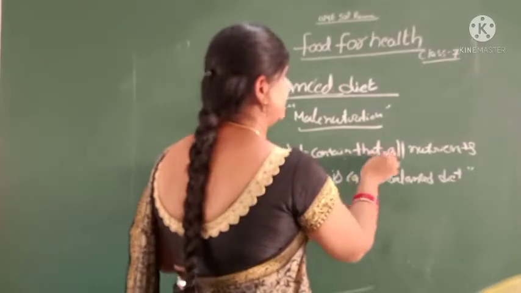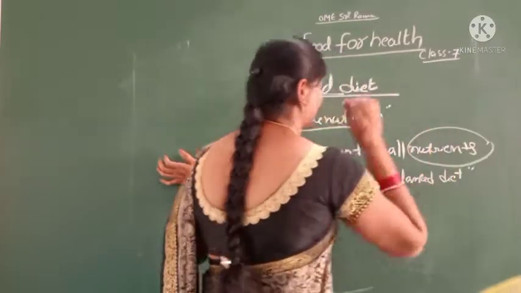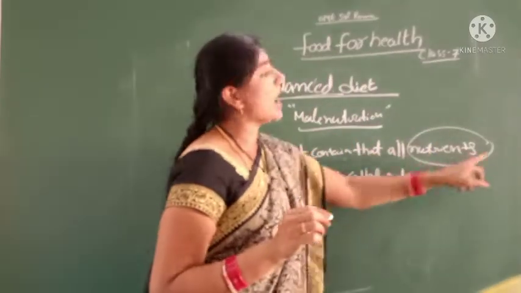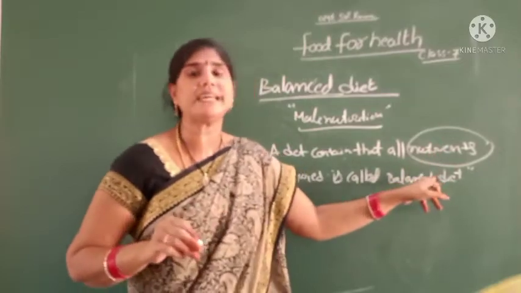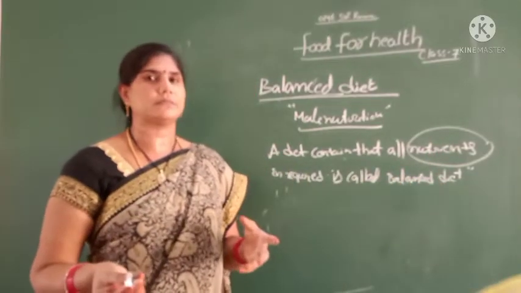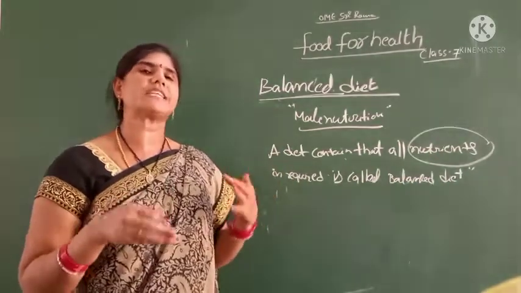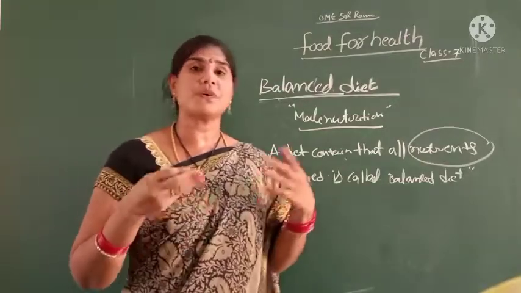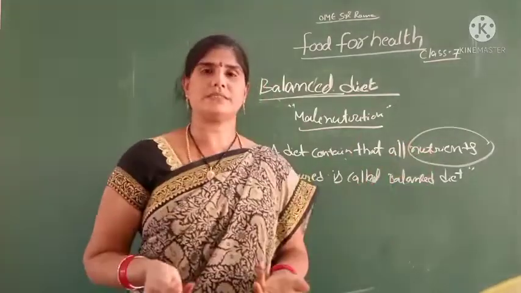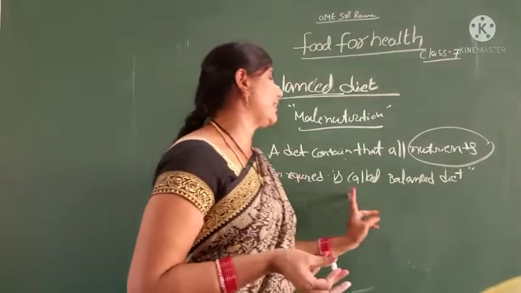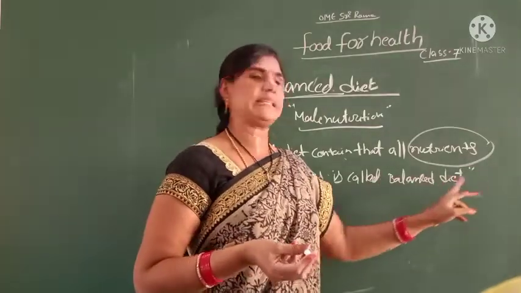All nutrients means food components: carbohydrates, proteins, fats, vitamins, minerals, fibers, water. All of these nutrients included as required is called a balanced diet.